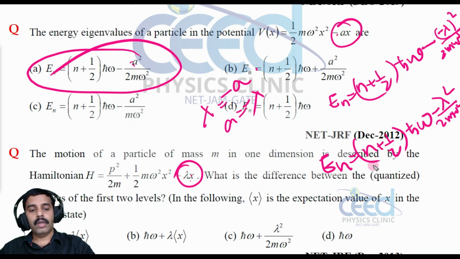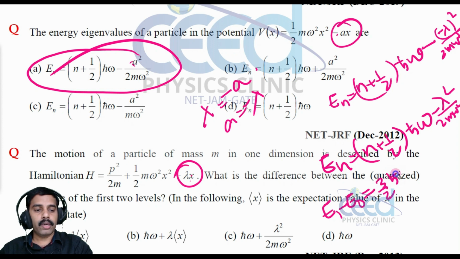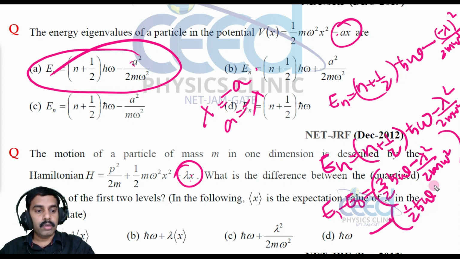Now it is simple. We need to find the energy difference between the first two levels, that is E1 minus E0. What is E1 when n is equal to 1? This is 3 by 2 h cross omega minus lambda square by 2m omega square, and this term won't change. Minus, when n is equal to 0, this will be 1 by 2 h cross omega minus lambda square divided by 2m omega square.